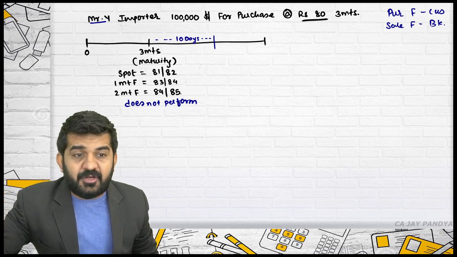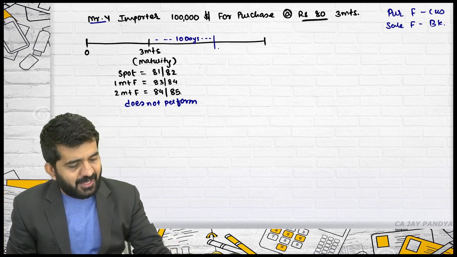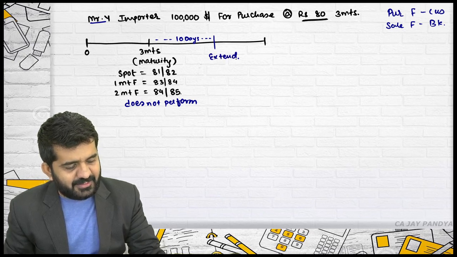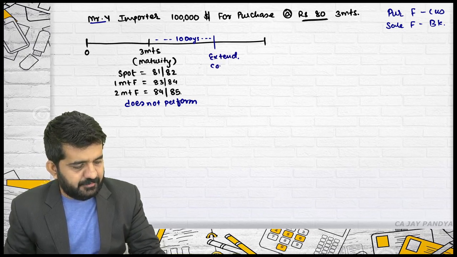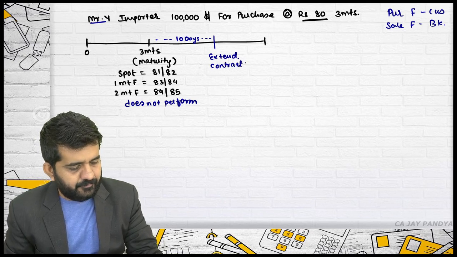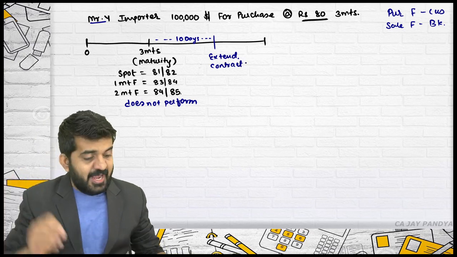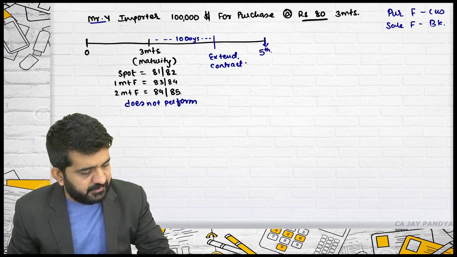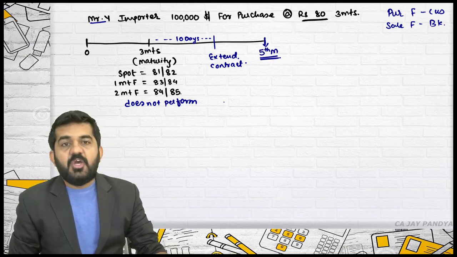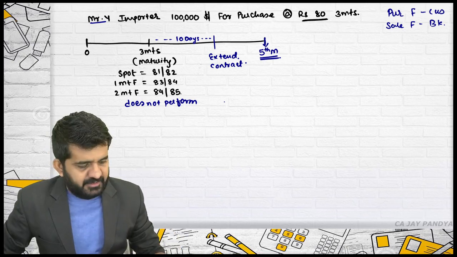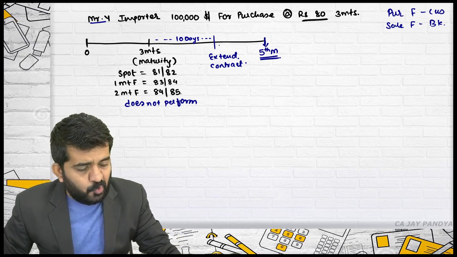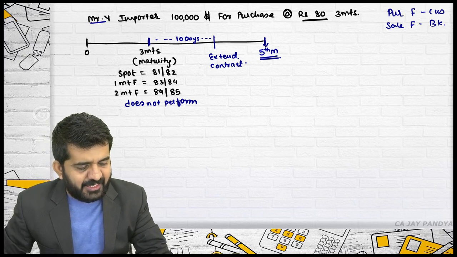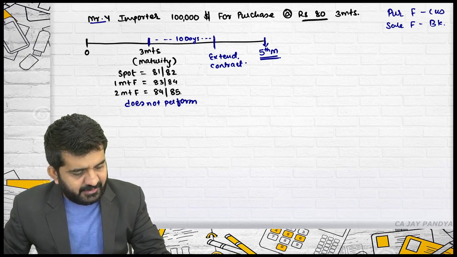And the customer now says that he wants to extend the contract. He wants a delivery on the 5th month, 5th month from the original date. Alright. That is 2 months from this date and 1 month and 20 days from this date.